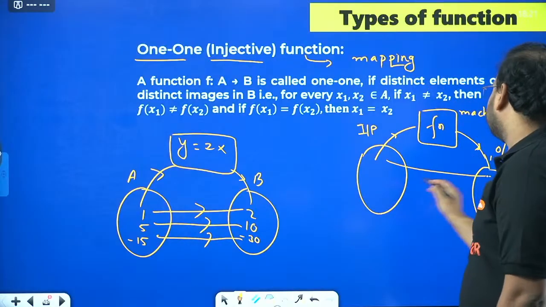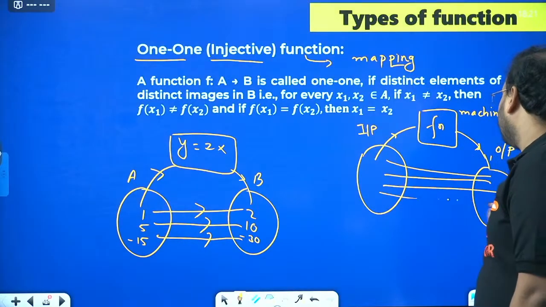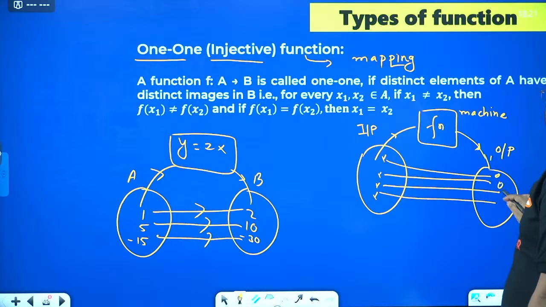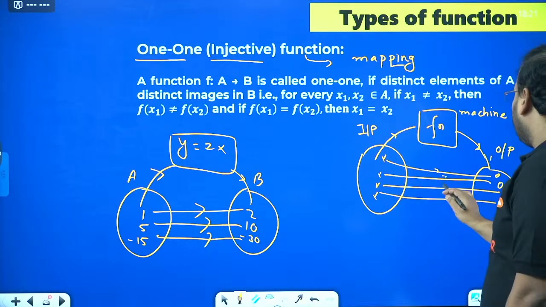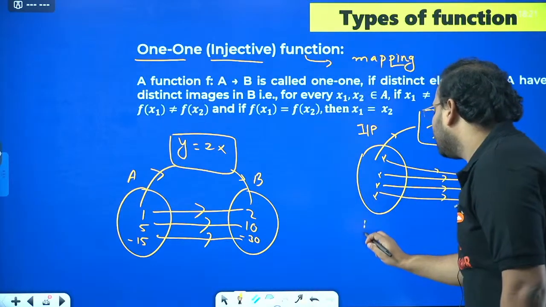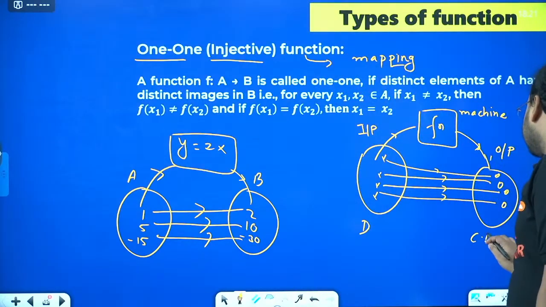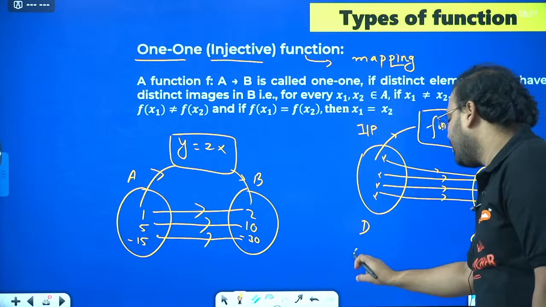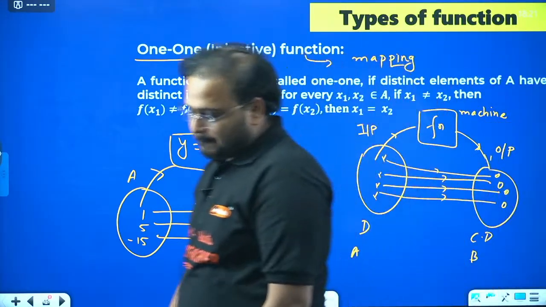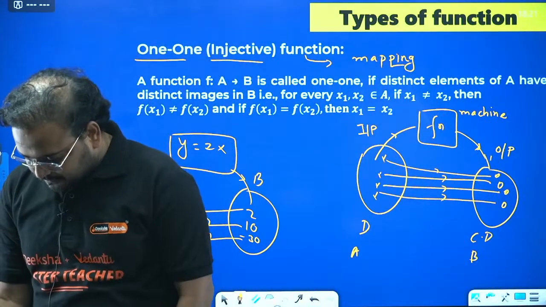So whenever you have this, sir, like this, 4 elements over here, they are mapped to only one element in the codomain. This is called domain and this is called codomain, or you can sometimes also call this set A and set B.